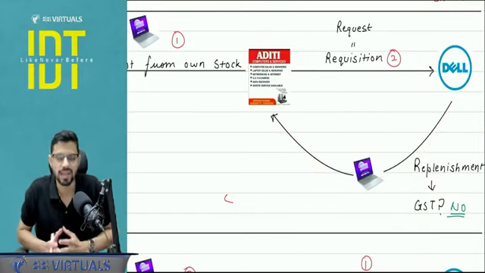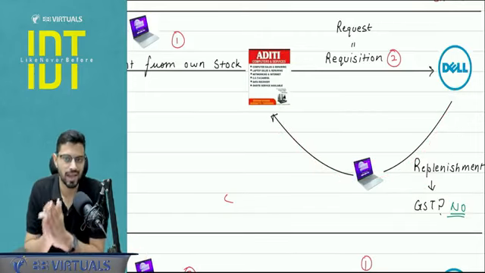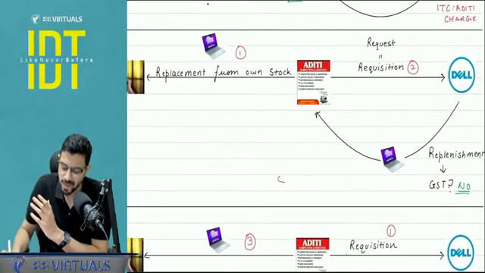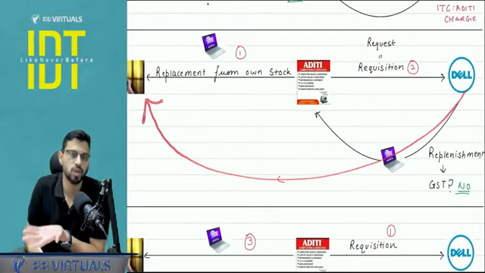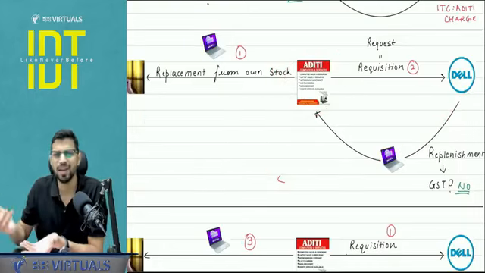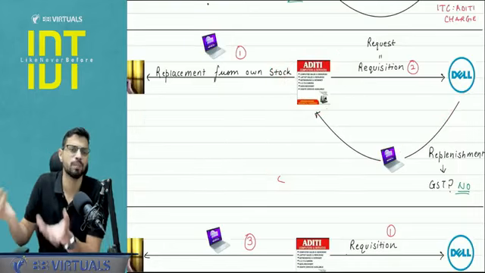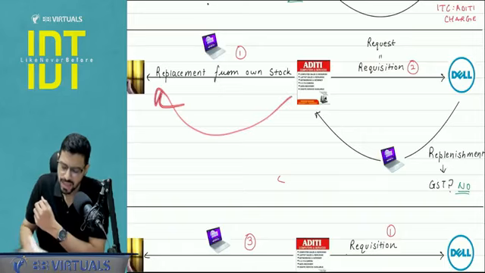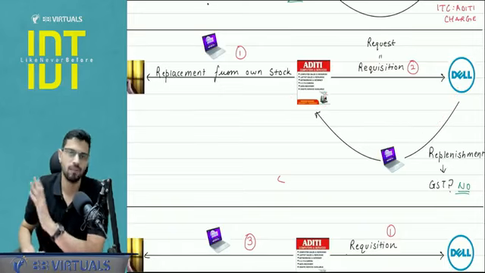It is a relief given by CBIC that please do not apply GST here, because this is indirectly a case of replenishment by the manufacturer to the consumer only, just happening through an intermediary. So at the end there is no separate consideration, no separate payment being taken, just Aditi is replacing and then Dell is replacing. So here there will be no GST.